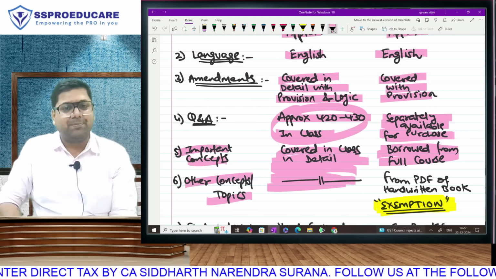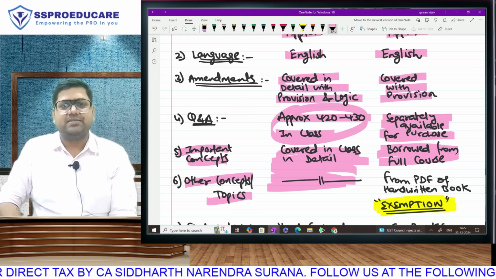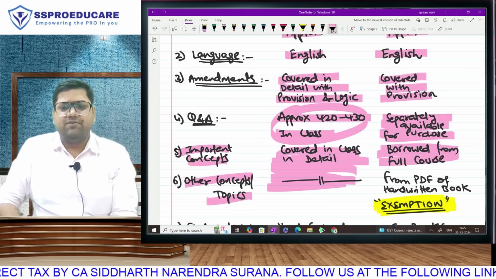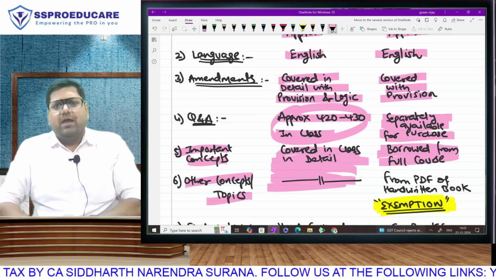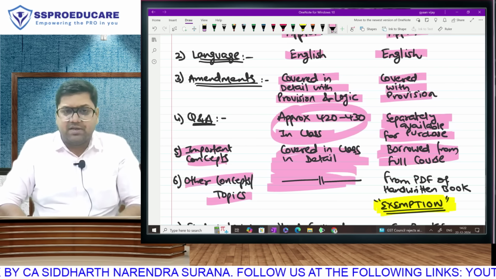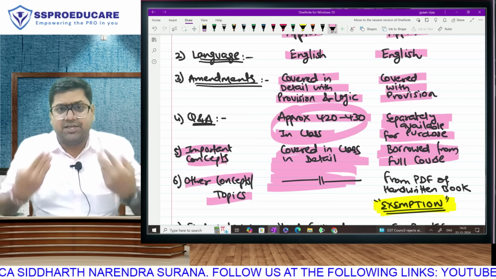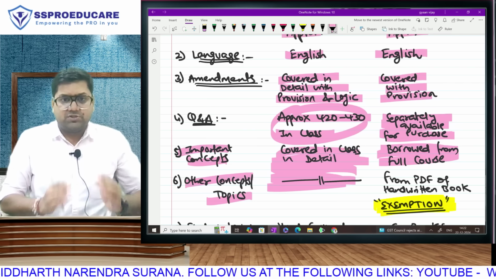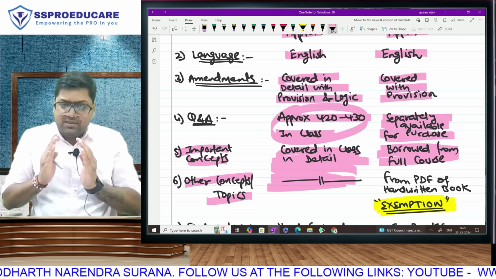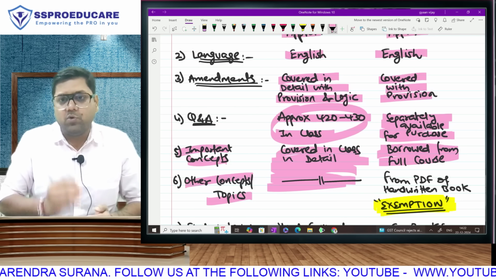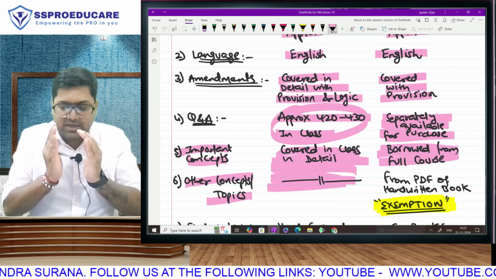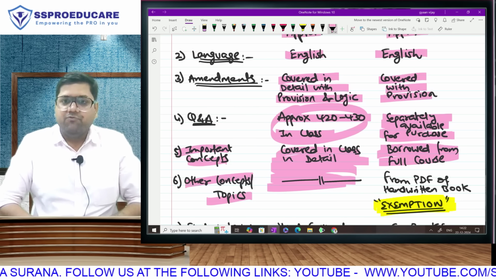Chapter like TDS, chapter like PGBP, chapter like transfer pricing, chapter like NRI taxation, we cannot be cutting down on any explanation. Otherwise, the crash course will become very, very unfair. See, as a teacher, I suggest to go for the full course, but then there are students who still want crash course. So I still have to be fair to them. And for this reason, I am going to be taking the important concepts in detail from the full course.